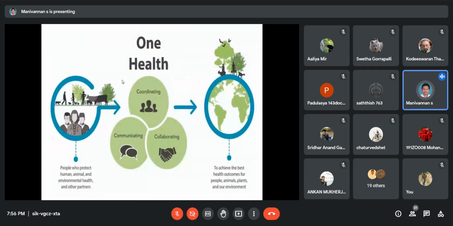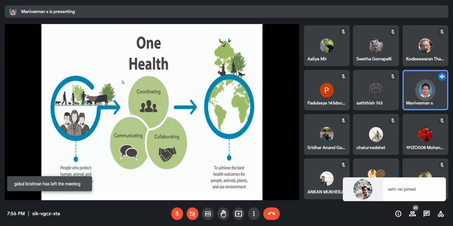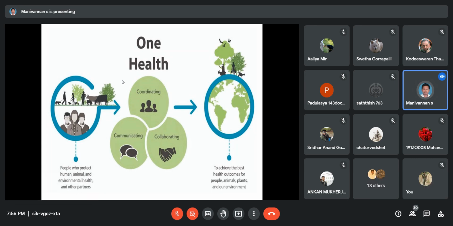What is One Health? What is the importance of One Health? These people protect human, animal and environmental health, along with other partners. One Health means coordinating, communicating and collaborating. This is the three-part motto of One Health: coordinating different people and countries, communicating, and collaborating with different countries around the globe, to prevent, control and reduce zoonotic disease.